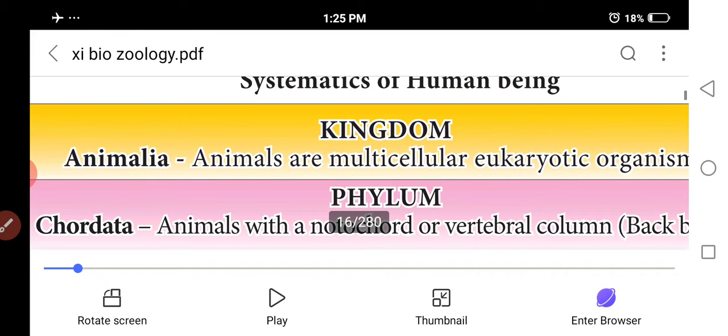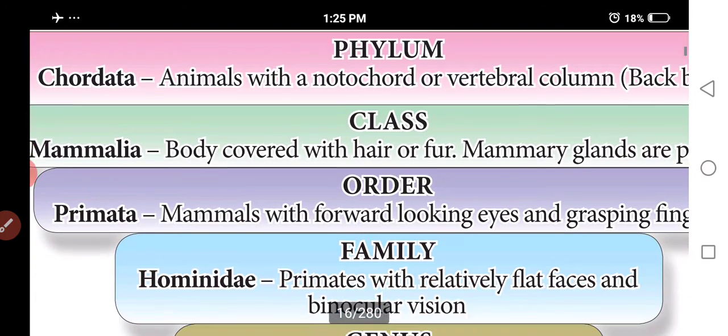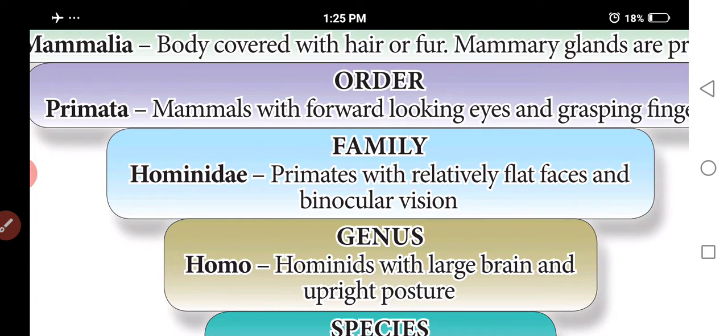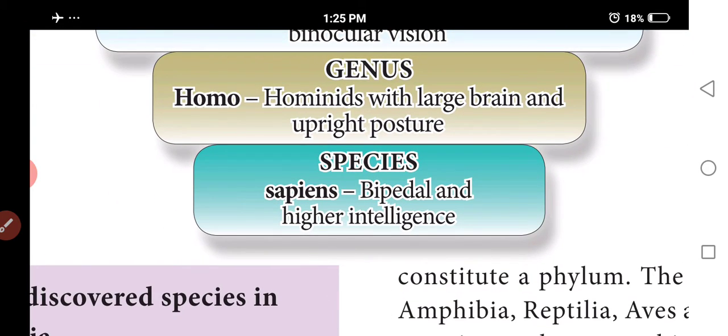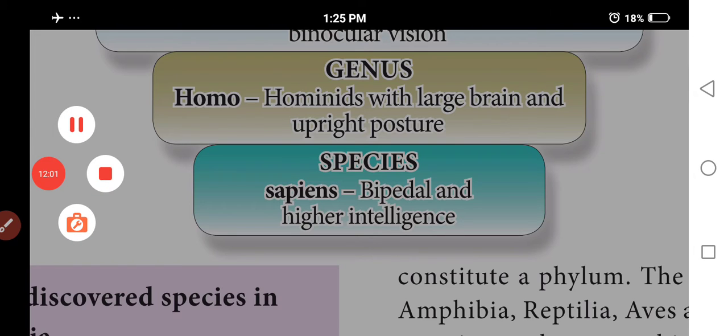Kingdom Animalia: animals are multicellular organisms and eukaryotic, having a defined nucleus. So they come under the kingdom Animalia. So kingdom Animalia, phylum Chordata, class Mammalia, order Primata, family Hominidae, genus Homo, species sapiens. So the zoological name of human beings is Homo sapiens.